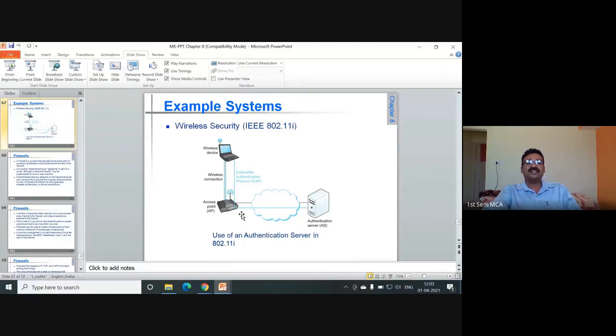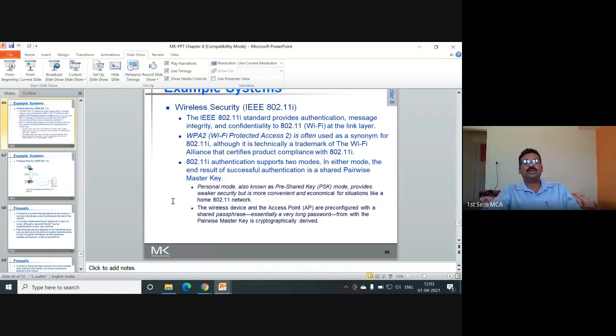To authenticate, the Extensible Authentication Protocol, EAP, is used, and this is an insecure internet. Through this insecure internet, the authentication server authenticates this wireless device through a wireless access point. So this information you have to write, and you can write the explanation like this.